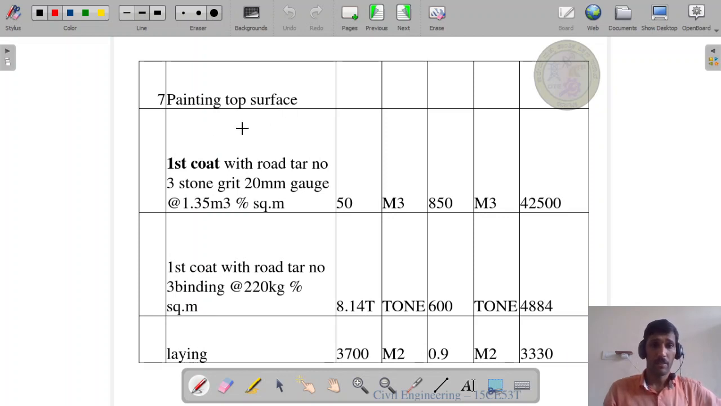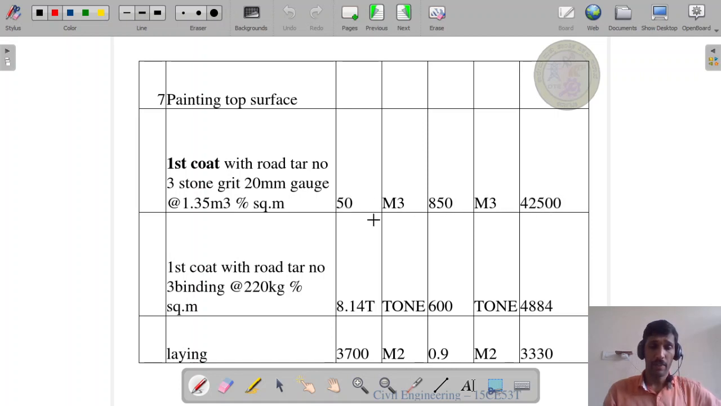Next, painting top surface. First coat with rotor number 3, stone grid 20 mm gauge at the rate of 1.35 meter cube percentage square meter, 50 meters cube, 850 rupees per meter cube. We will calculate it and got answer 50. Rate 850 rupees per meter cube.